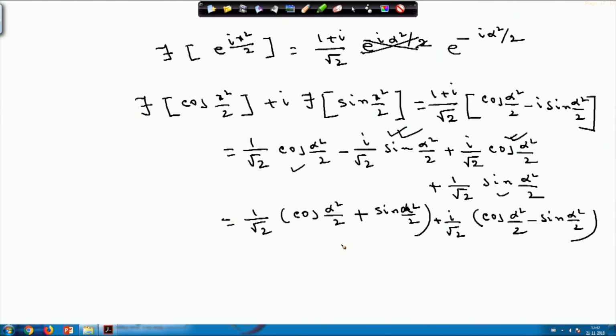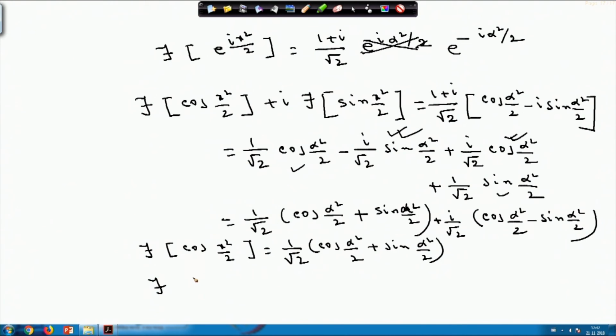So, from here you see, now I can write down the Fourier transform. If I equate the real part, Fourier transform of cos of x square by 2 is nothing but 1 by root 2 into cos of alpha square by 2 plus sin of alpha square by 2. I can write it down easily. And similarly, if I equate the imaginary part, Fourier transform of sin of x square by 2 is equal to 1 by root 2 into cos of alpha square by 2 minus sin of alpha square by 2.